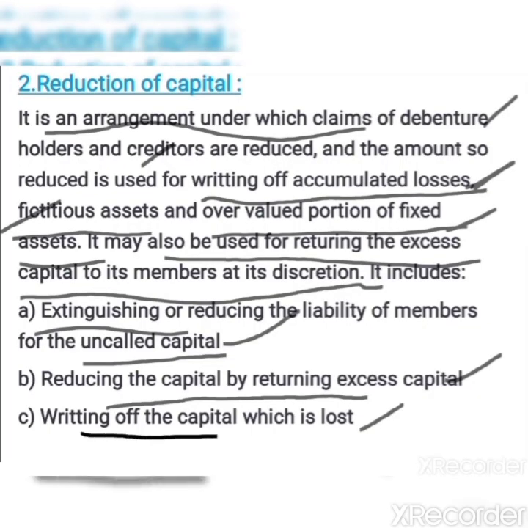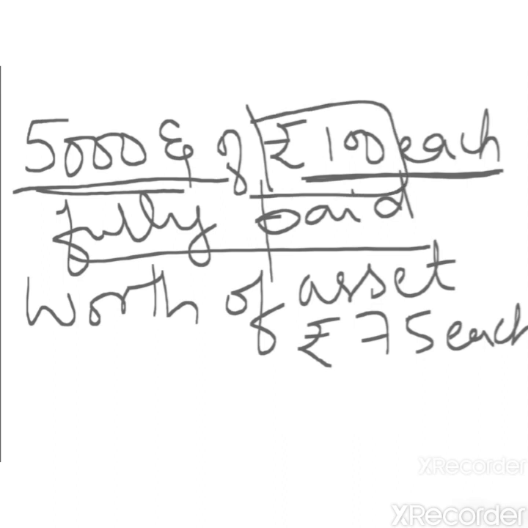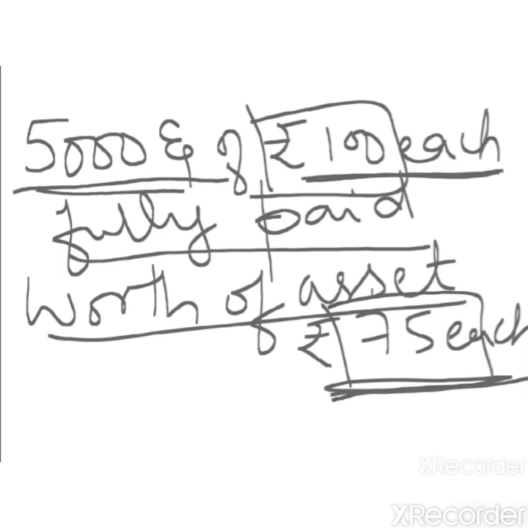The next point is writing off the capital which is lost. Here you are going to make a comparison between the paid up value of the share and the worth of the asset per share. For example, here you have 5,000 equity shares of rupees 100 each fully paid, which means that the face value of one share is rupees 100 and the company has collected 100 rupees from the shareholders. But at present, at the time of internal reconstruction, the worth of asset per share is only 75 rupees. Though the paid up value is 100 rupees, it is represented by only 75 rupees. That means the remaining 25 rupees is unrepresented by asset.